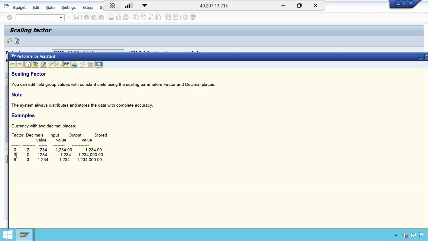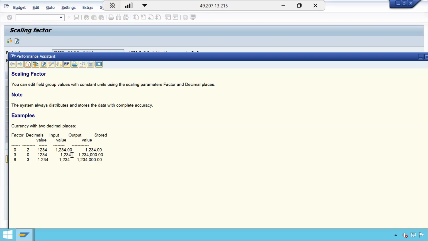Let us say I give the scaling factor 3 and decimal places 0. If I give 1, 2, 3, 4, what does it mean? I am multiplying this 1, 2, 3, 4 with 1000, because of 3 places, a 3-digit number. What is the largest 3-digit number? 999 is the largest 3-digit number, right? But here you need to multiply. If it is 3-digit, you need to multiply with 1000. That is the meaning.